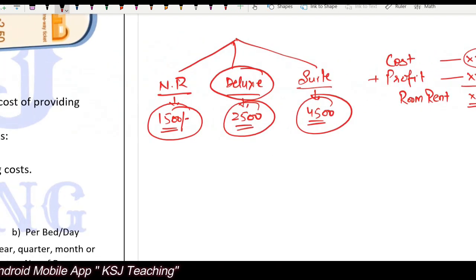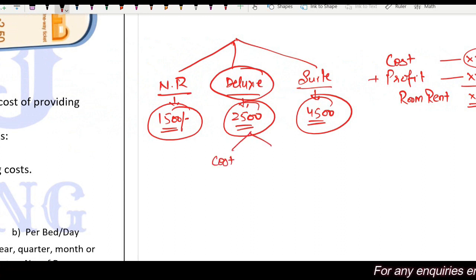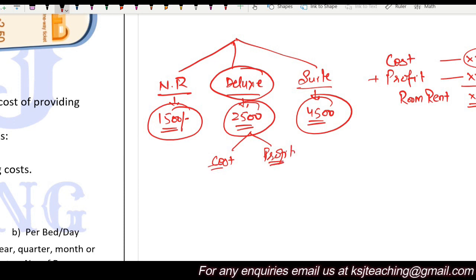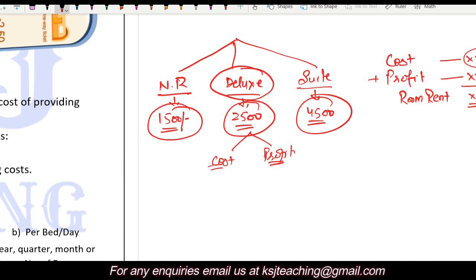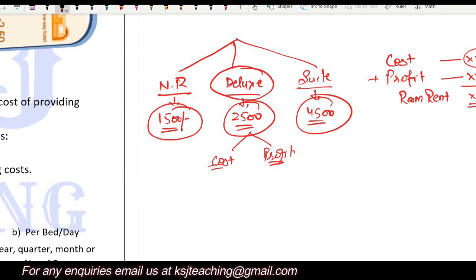So if they say that they are charging 2500 rupees for a deluxe room, that means this 2500 has two elements. One is cost and one is the profit element, isn't it? Right? And they are charging for the services, sir. They are not charging for the room. They are charging for the services that they are providing. They are not providing you any goods.